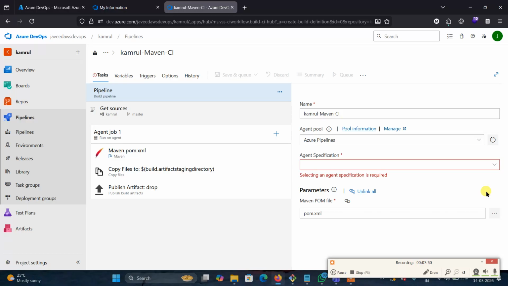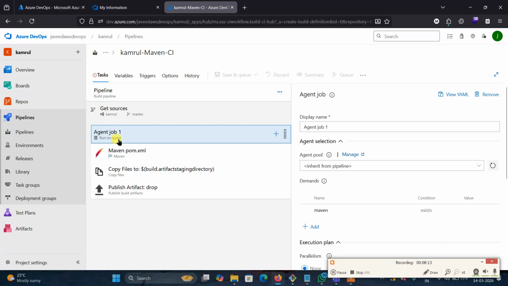When you open Maven, there are multiple options. You can check here, four options are there. One is the agent job. Second is Maven pom.xml. The third one is copy files to build artifact directory. And the fourth one is publish artifact directory. So what is the agent job?